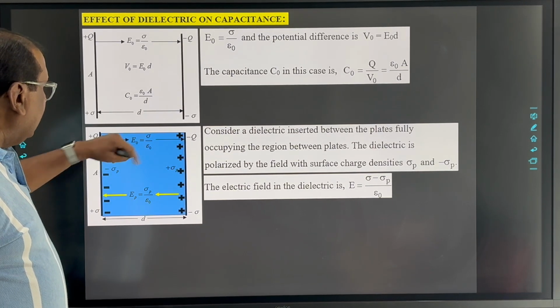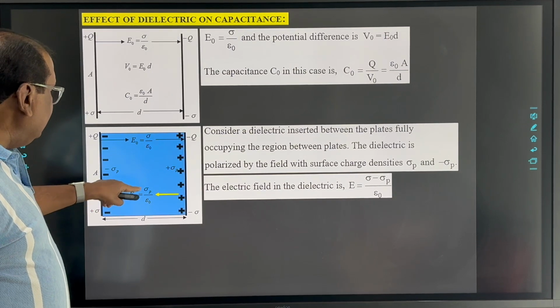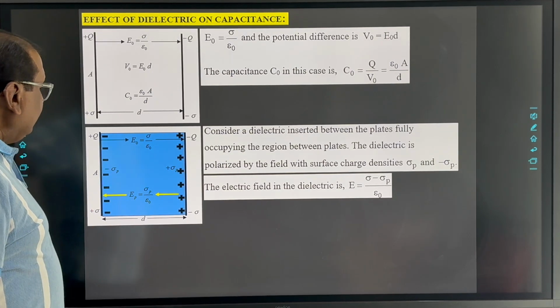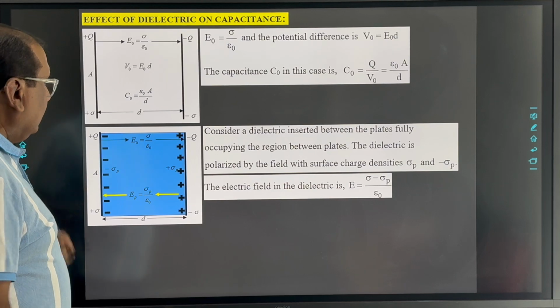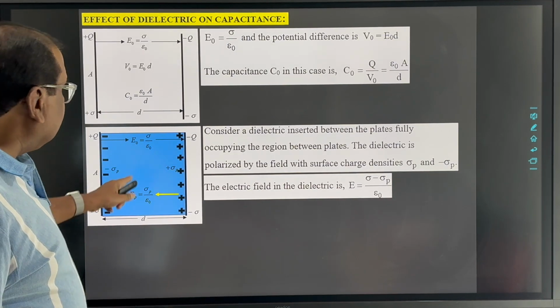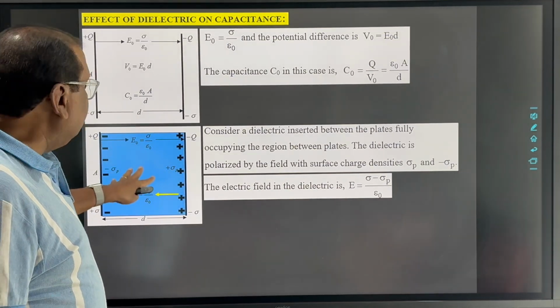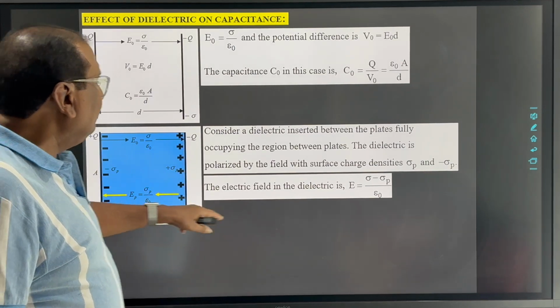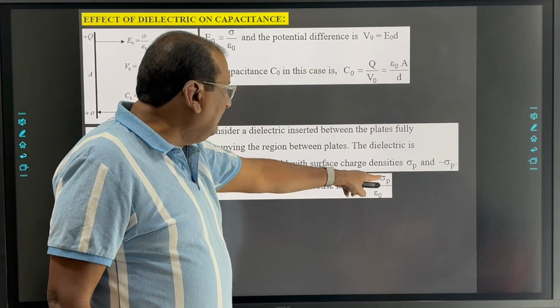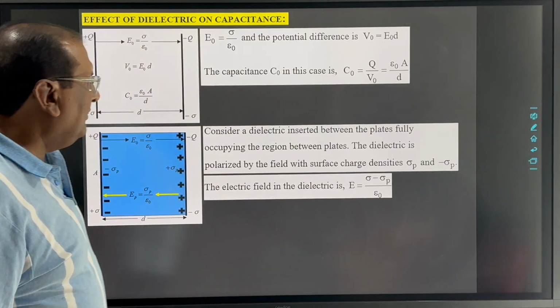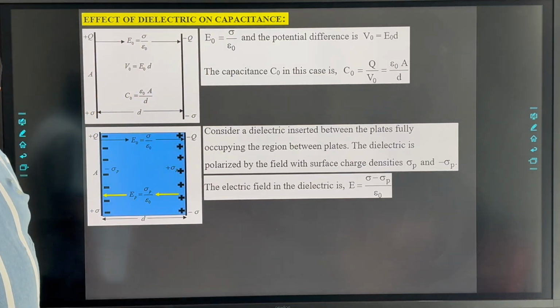E0 is sigma upon epsilon 0, and EP is sigma p upon epsilon 0. So we can say the resultant electric field between the two plates of the capacitor is E equal to sigma minus sigma p upon epsilon 0.